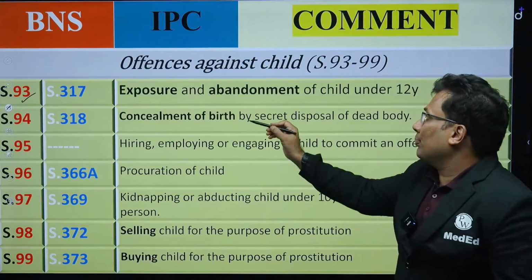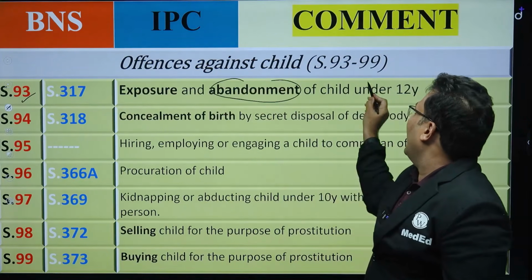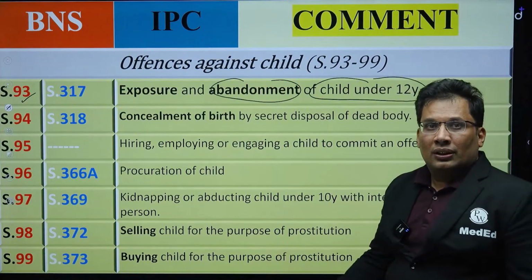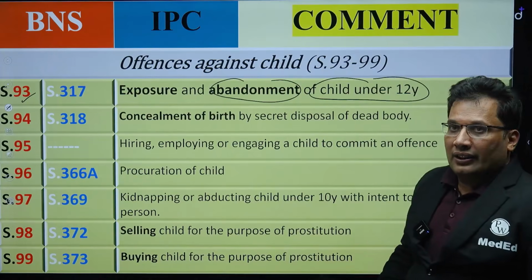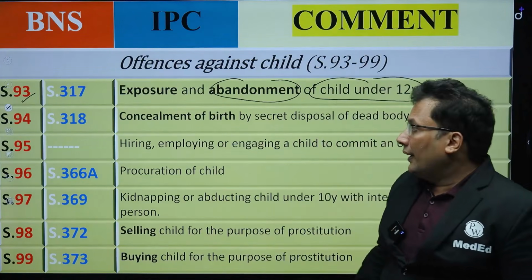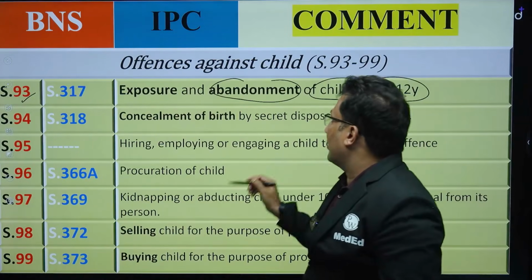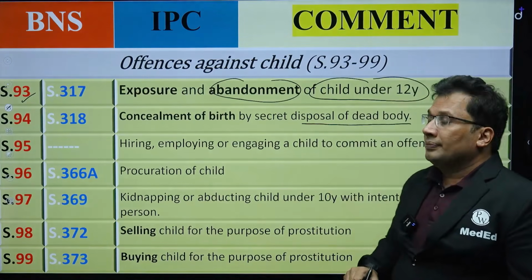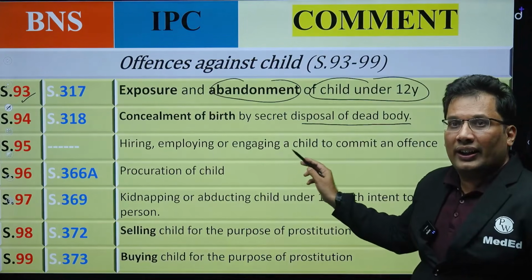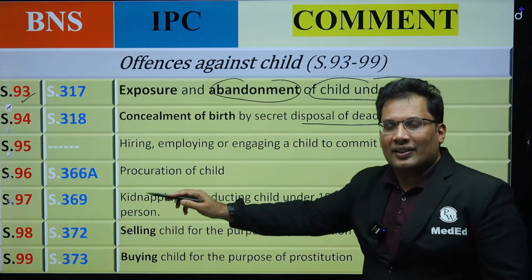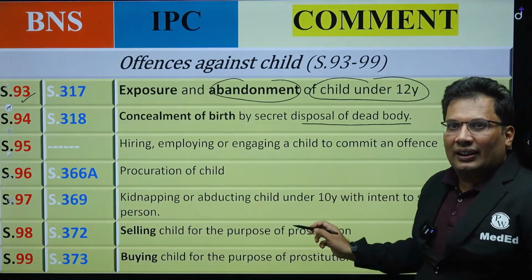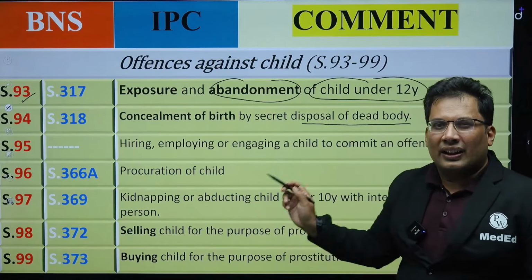93, basically exposure and abandonment of child under 12 years. Exposure means just leaving one child of age less than 12 years in a railway station. Then it is 93. 94, concealment of birth by secret disposal of dead body. 95, hiring, employing, engaging child to commit an offence. 96, procuration of child. 97, kidnapping and abducting child of age less than 10 years. 98, selling the child. 99, buying the child.